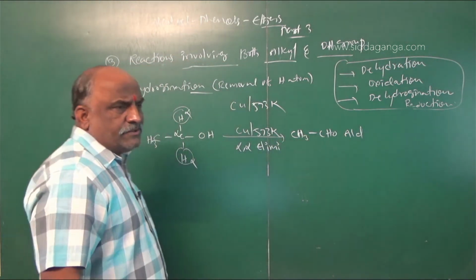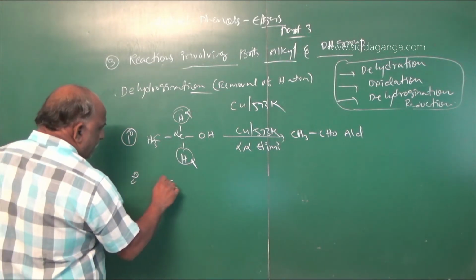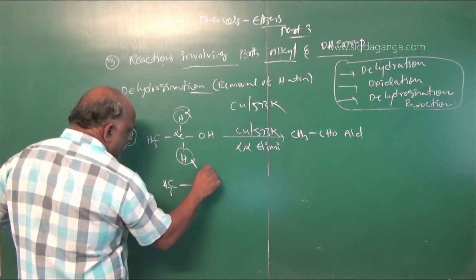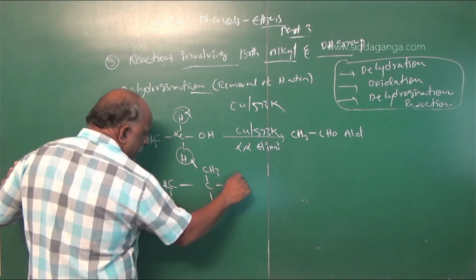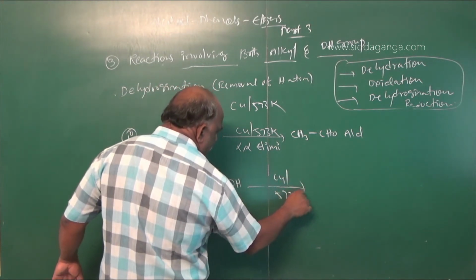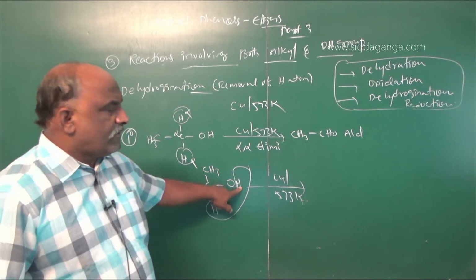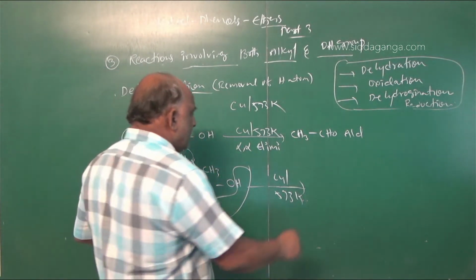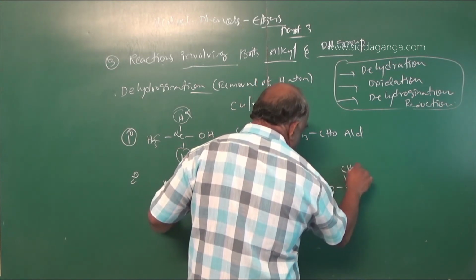Suppose we go with the same reaction for secondary alcohols. CH3 single bond CH single bond OH single bond CH3. Same reagent, copper metal, 573 Kelvin. Here you remove one hydrogen atom from each side. Then the answer is CH3 single bond CO single bond CH3 plus water.